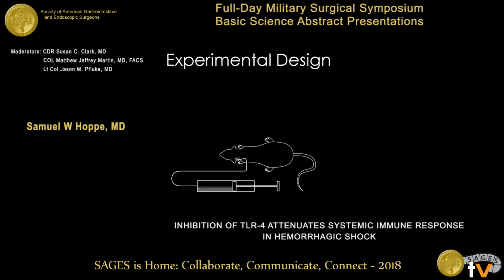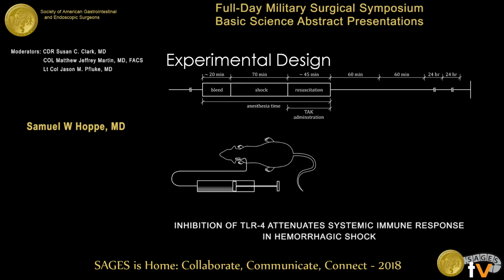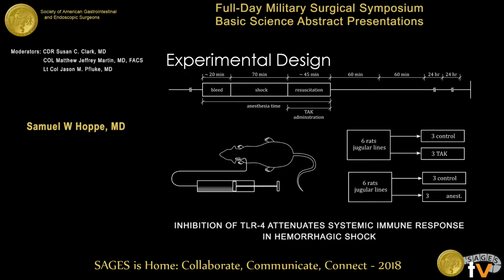Our experimental design was as follows. We used male Sprague Dawley rats who were subject to sevoflurane anesthesia. During the first portion of the experiment, rats were subjected to a controlled bleed of approximately 50% blood volume as estimated by weight. This was done through a previously implanted jugular venous catheter. Withdrawn blood was mixed with heparinized crystalloid and kept on a warmer for the remainder of the experiment. The animal was then allowed to undergo a period of shock of approximately 70 minutes, followed by resuscitation with the withdrawn blood and crystalloid. After awakening from anesthesia, the animal was then monitored for approximately 48 hours.